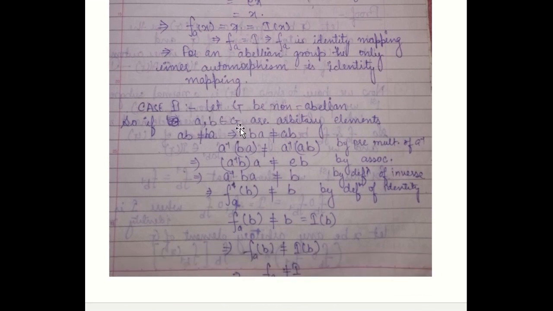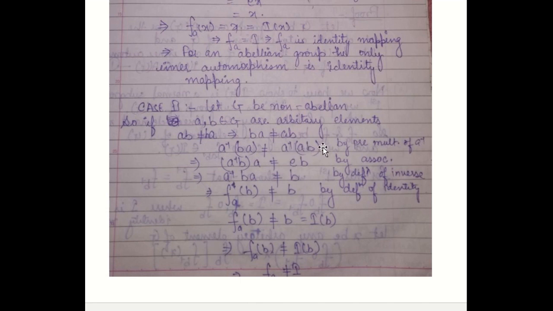Now case 2, we take G to be a non-abelian group. So if A and B belong to G, any two arbitrary elements, then AB is not necessarily BA. Since BA is not equal to AB, we multiply both sides on the left by A inverse.